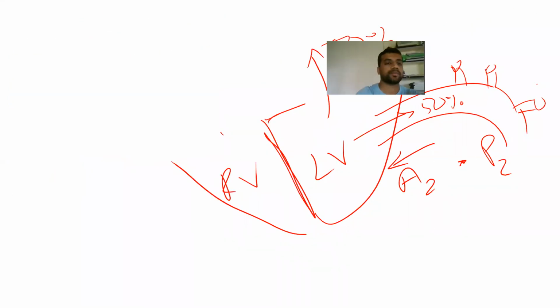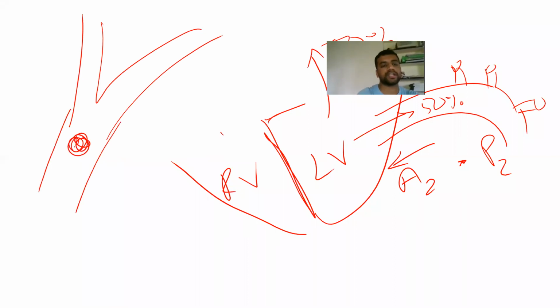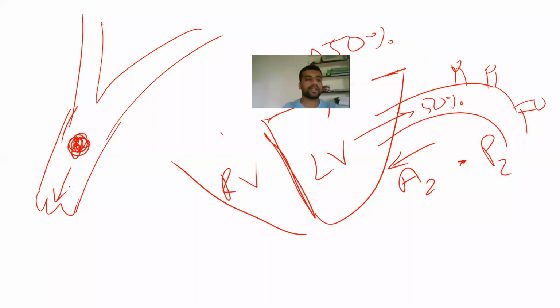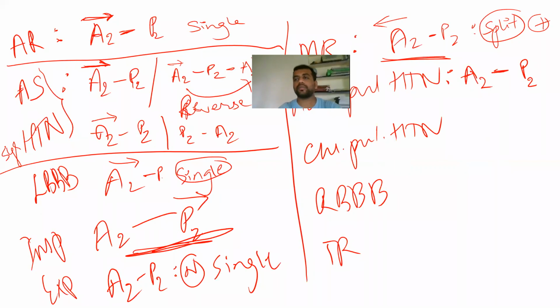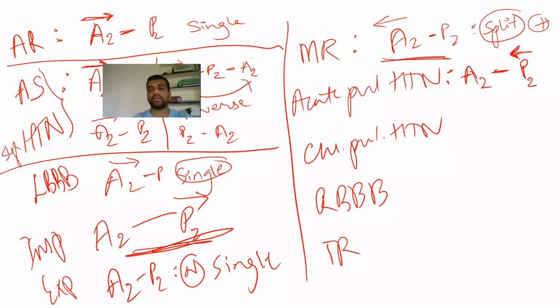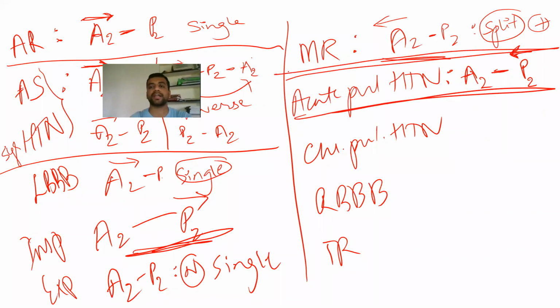For example, this is your pulmonary circulatory system. Here you are having a thrombus which is sitting here. Suddenly acute pulmonary hypertension has occurred. So what happens is that hangout interval is reduced. So suddenly this is going to close now. Okay, even though the pressure difference has occurred, there will be some lag between the closing. That lag is gone. So P2 will occur early. So this is going to cause a single sound. Acute pulmonary, this you should remember, it is a single. So it is going to cause a single S2.